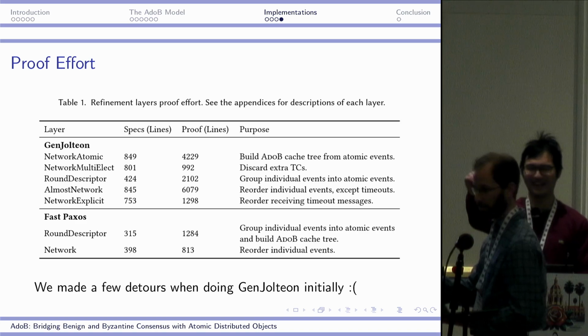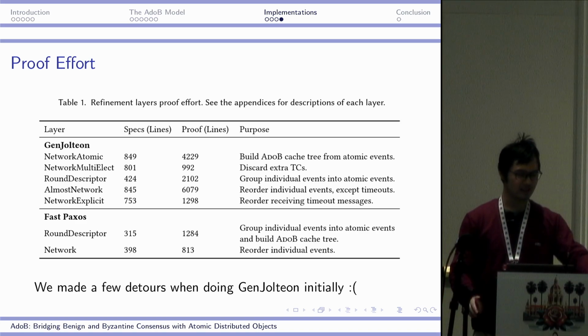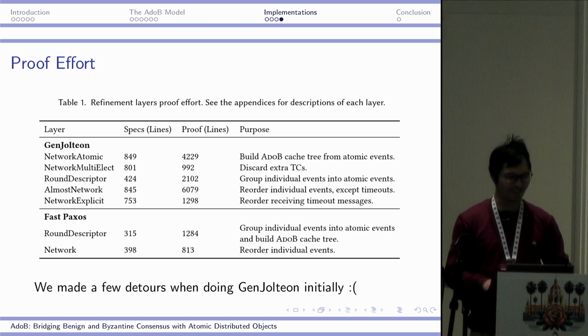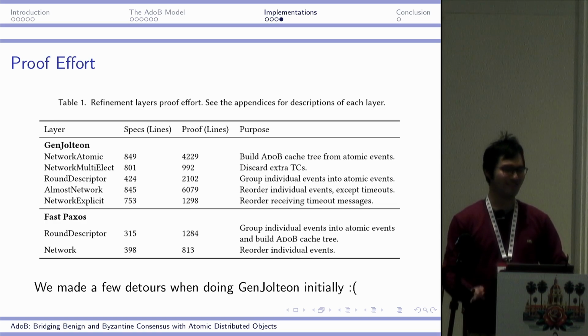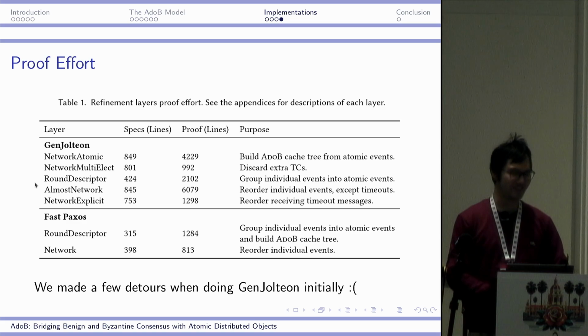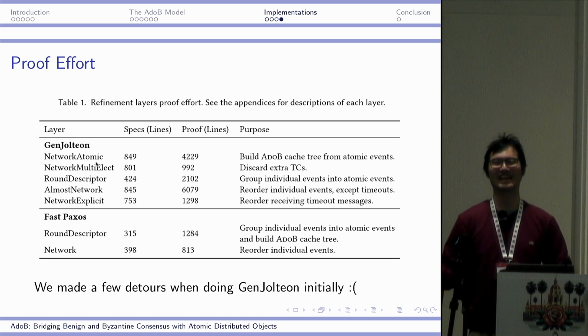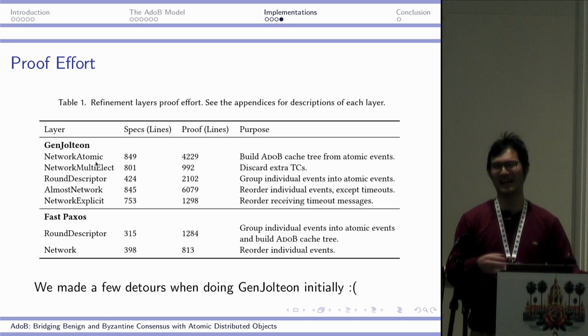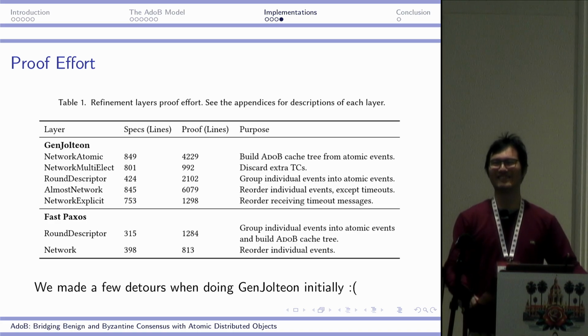Well, when this work began, we were very much doing a reordering proof, which is basically we reorder the events in the trace over and over again, and then make them gradually behave like an atomic trace. We figured out this was in fact not the best way to do refinement proofs.